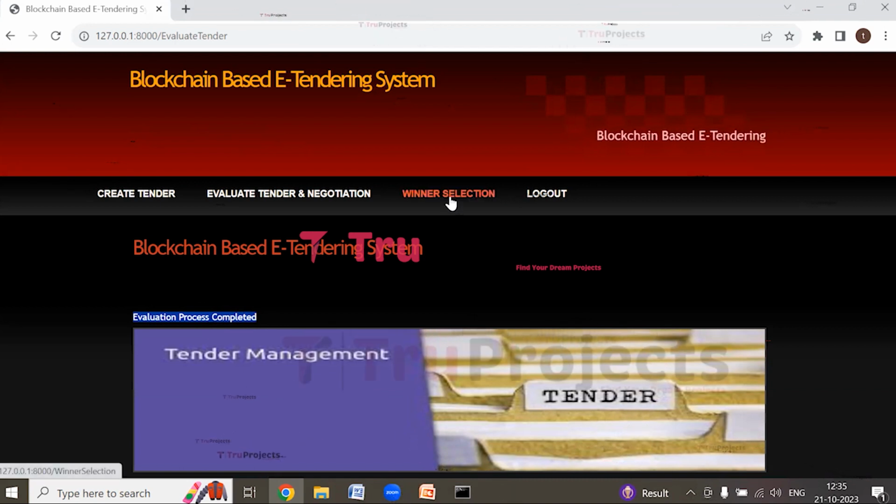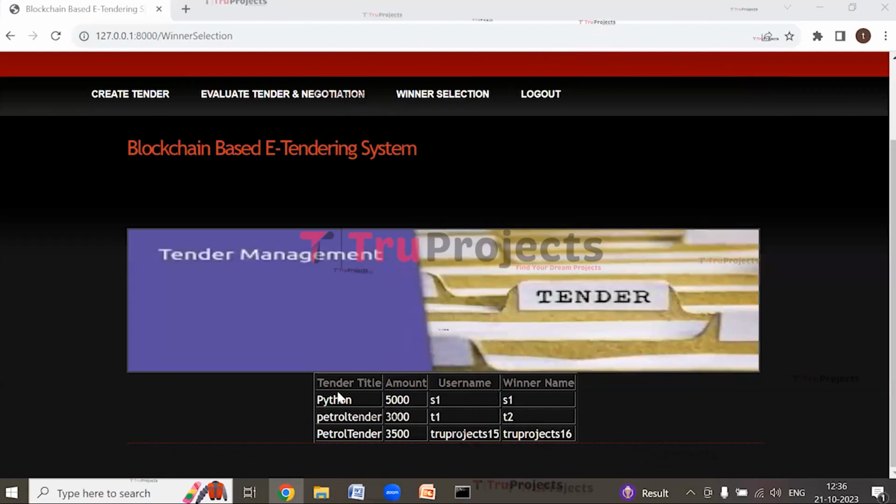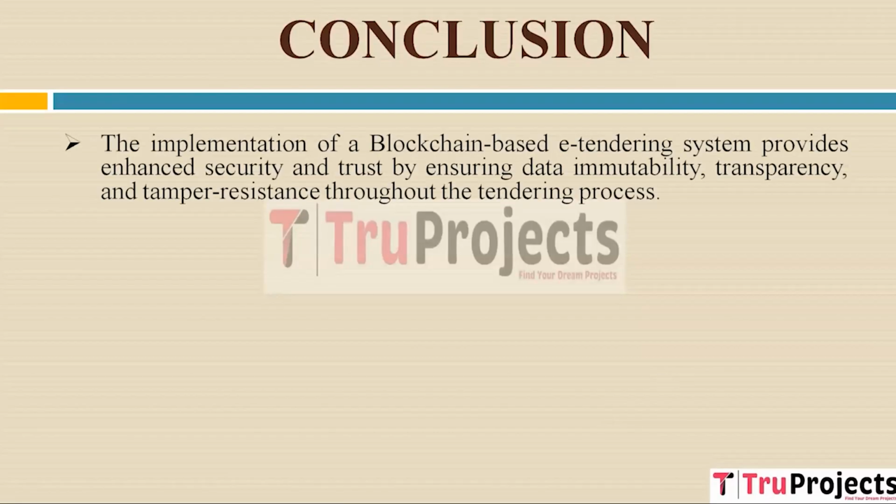Now click on winner selection button to find the winner. So here we can see the tender title and the amount and the username and the winner name. So here we can see that the winner is True Project 16 and the bid amount given by the winner was more than the first bidder. So here we can see the winner. Now click on logout.